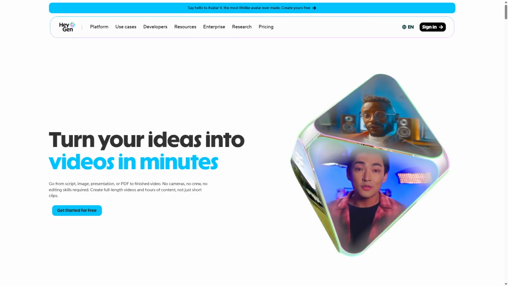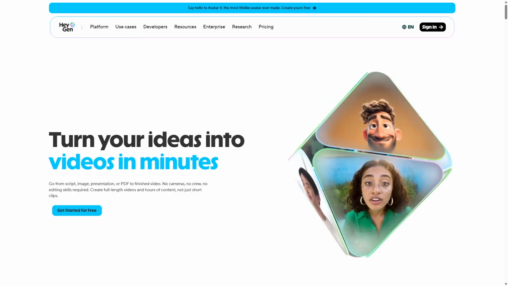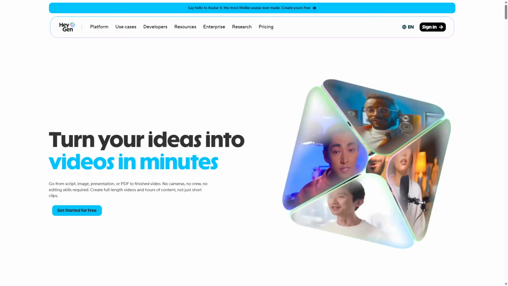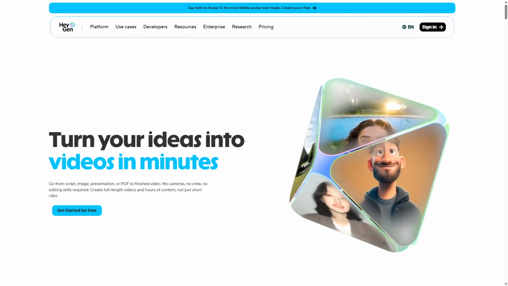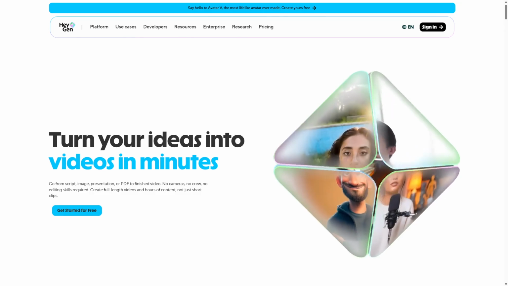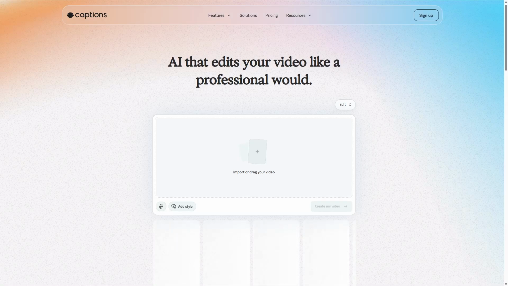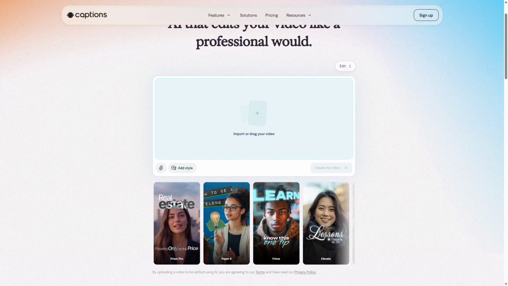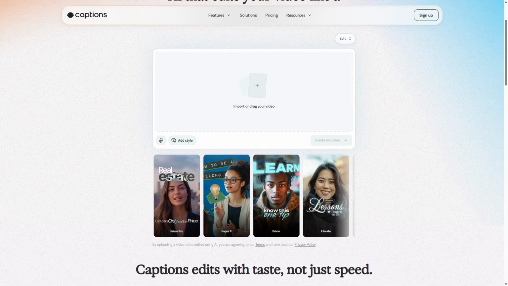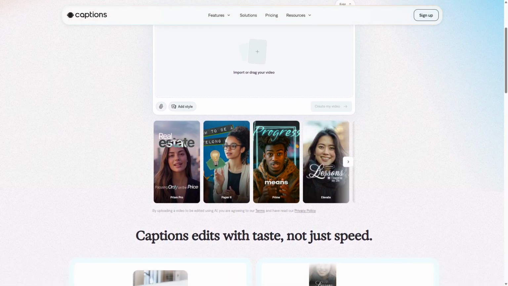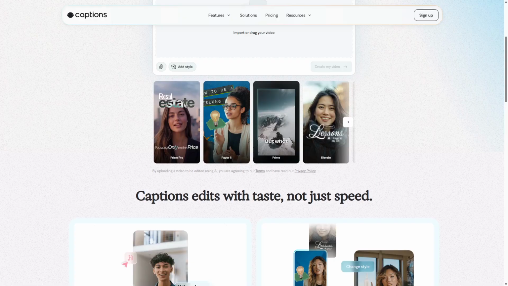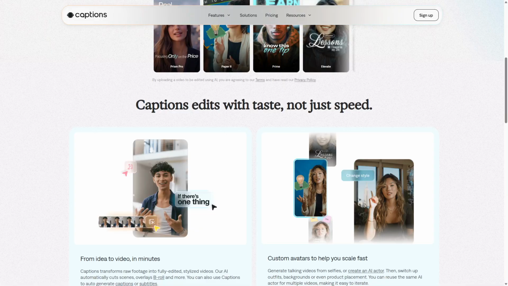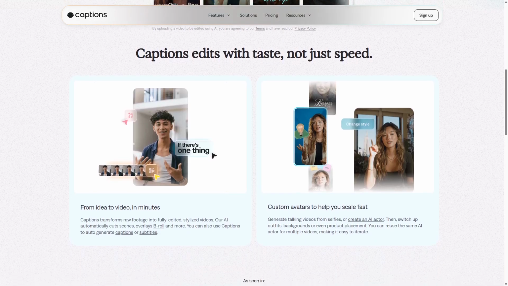Captions AI specializes in generating accurate captions and subtitles, while HeyGen creates realistic AI avatars and full video synthesis for dynamic visual storytelling. Captions AI is an advanced tool designed to automate the creation of subtitles and captions for videos. It works by analyzing audio tracks and applying AI-powered speech recognition to generate precise text overlays. This process significantly reduces manual transcription time and enhances accessibility.